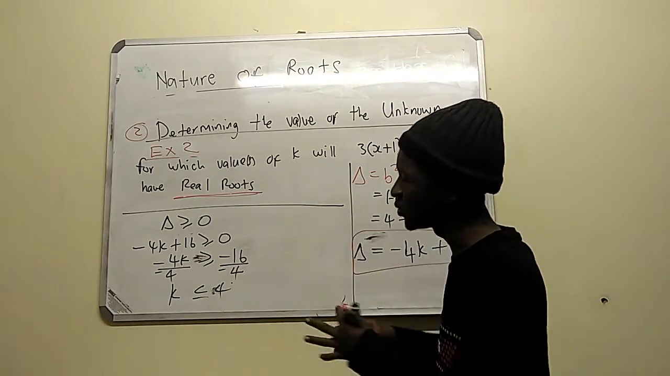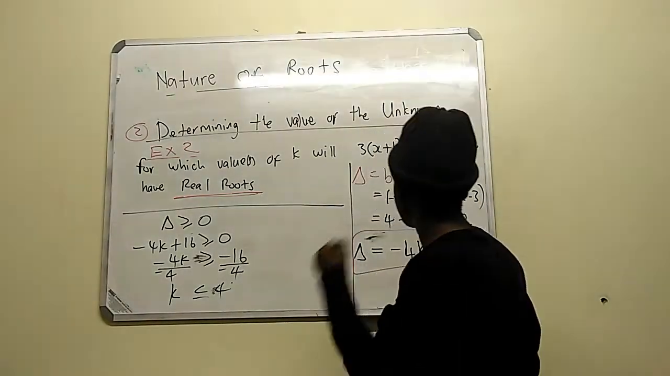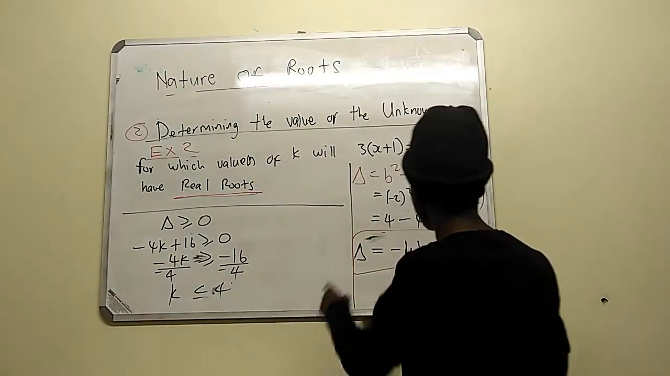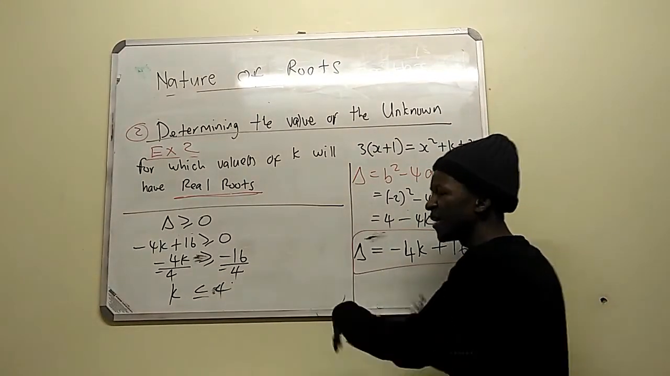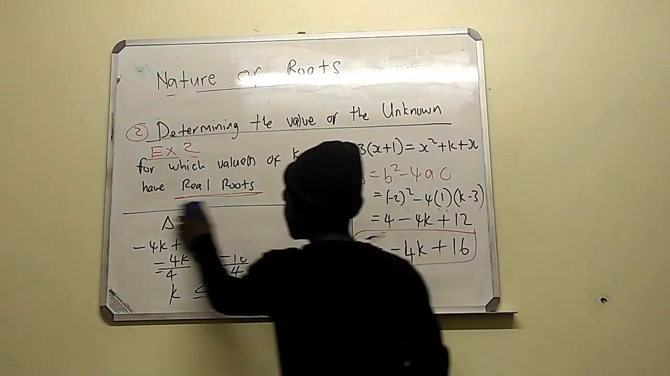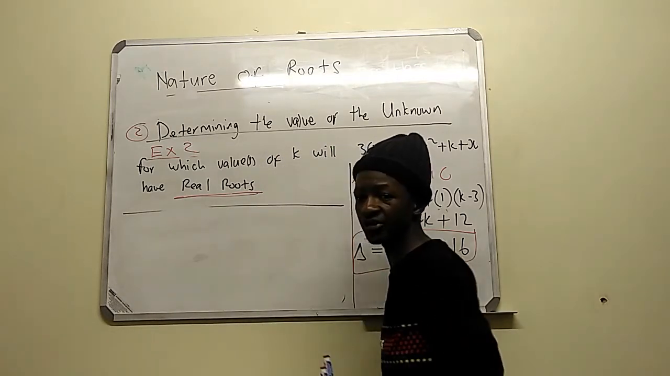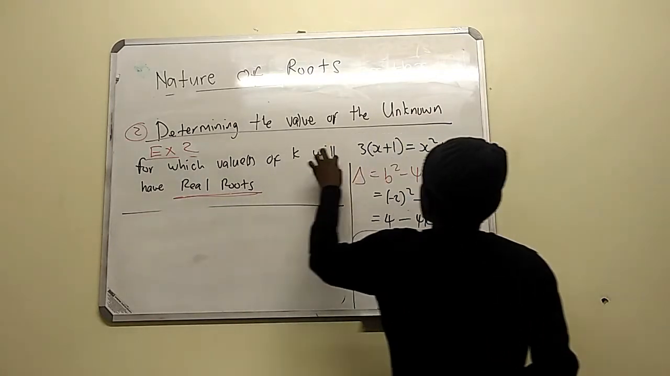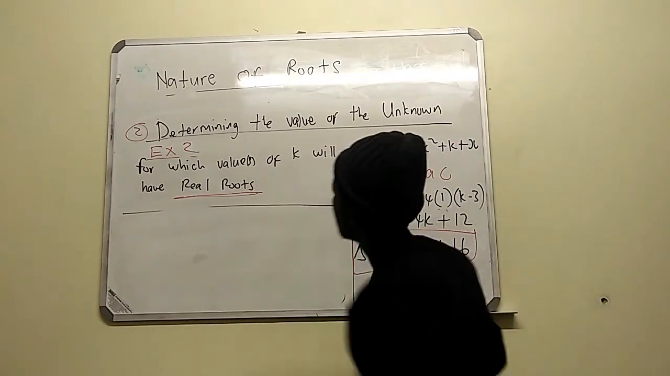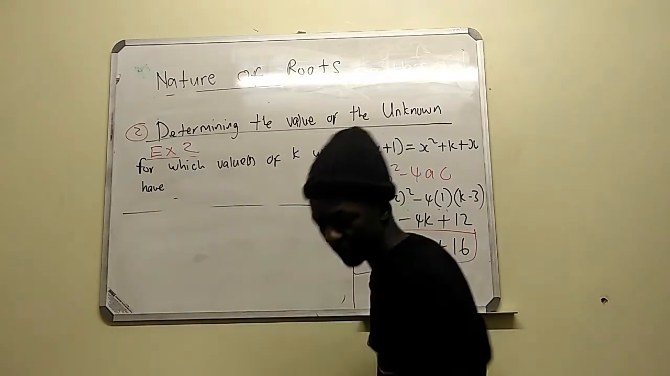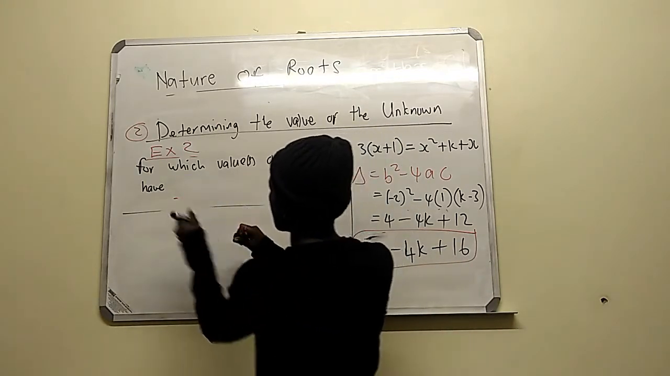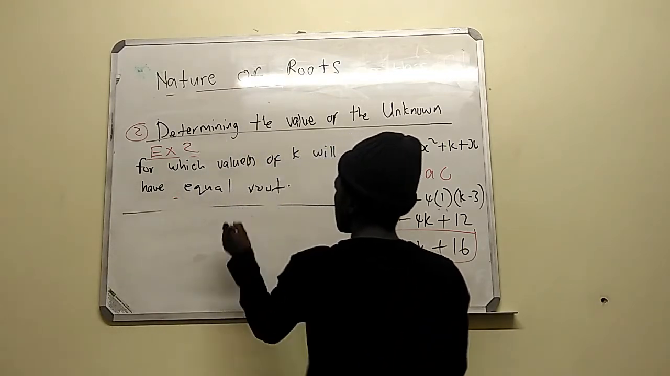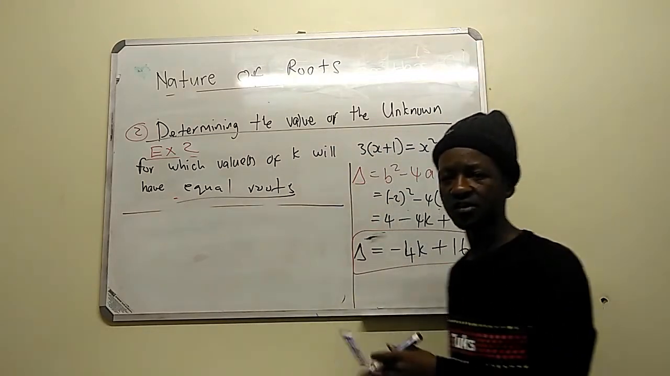So that's basically how you do determining the unknown. First step, you make sure you put that thing in the form of ax squared plus bx plus c. Then the next step, you find your delta. After finding your delta, basically you can answer any question. Let's say they said, for which values of k will this thing have, let's say, equal roots. I'm only changing it here. You see, they said they have equal roots.